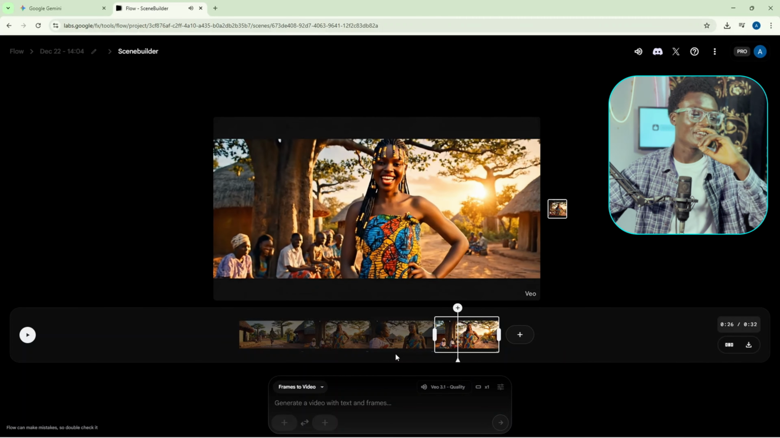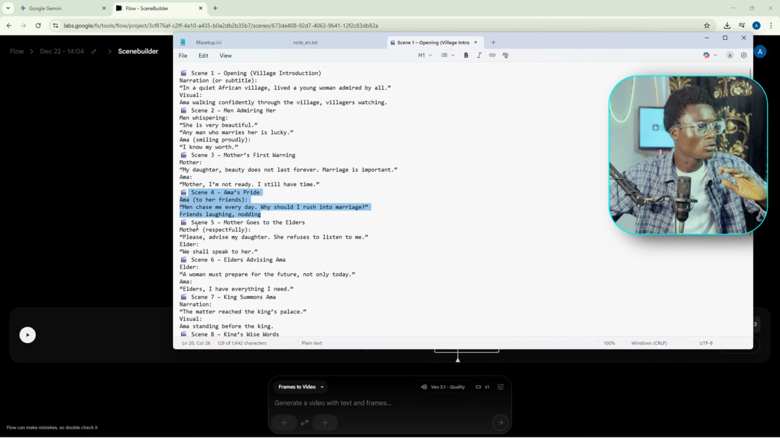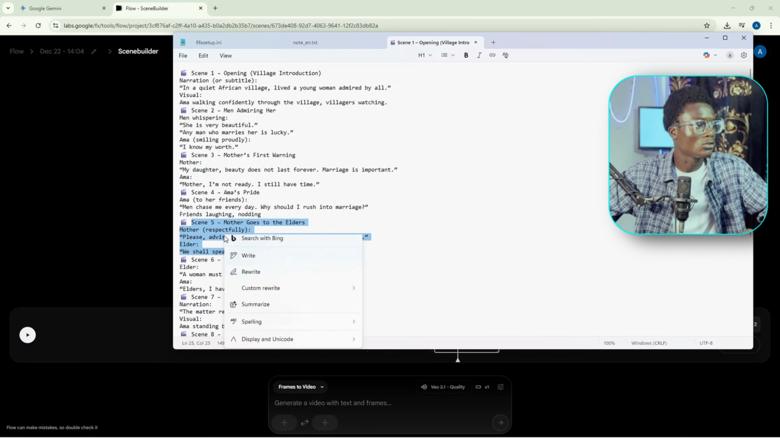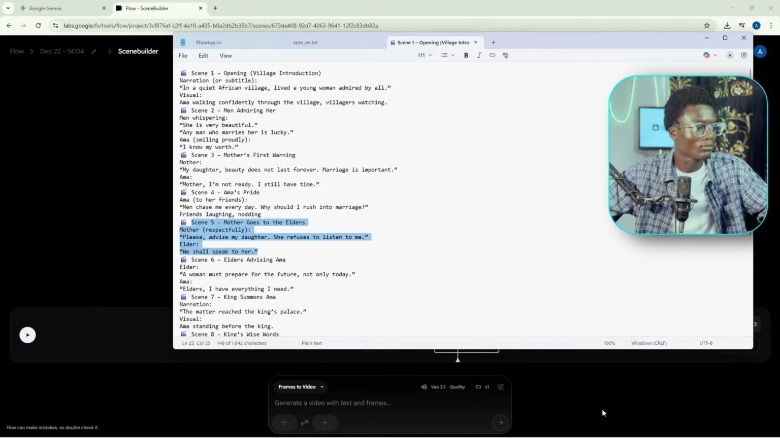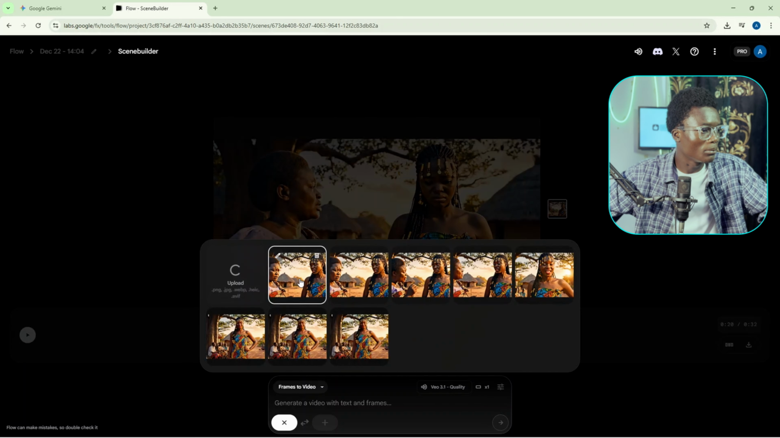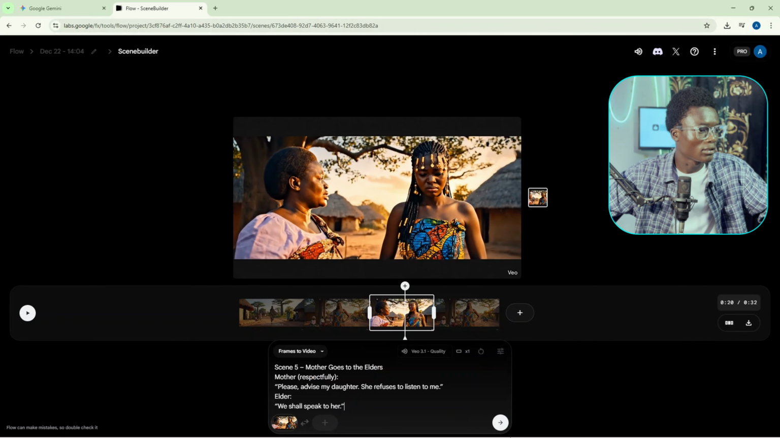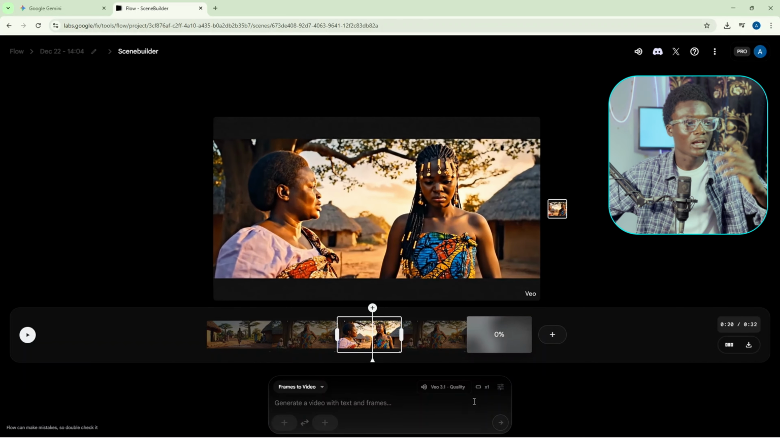This is very interesting, guys. All right, so let's move to the next point as we don't have enough time to explain everything. So yeah, the mother goes to the elders and says respectfully, please advise my daughter, she refuses to listen to me. Elder: we shall speak to her. I think it might struggle with this point, but let's see. So let's copy it and use this frame here and paste it. I know it won't last very long.